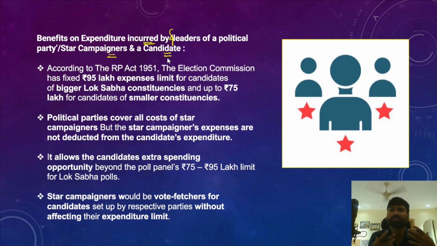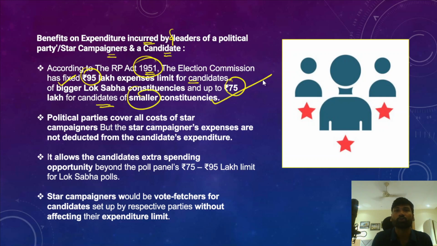So what are the benefits on expenditure incurred by the leaders of a political party or star campaigners or a candidate? So what are some details about the expenditure of a candidate during the elections? The Representation of People Act 1951 says that the Election Commission has fixed a 95 lakh expense limit for a candidate of a bigger Lok Sabha constituency and 75 lakh for candidates with smaller constituencies.